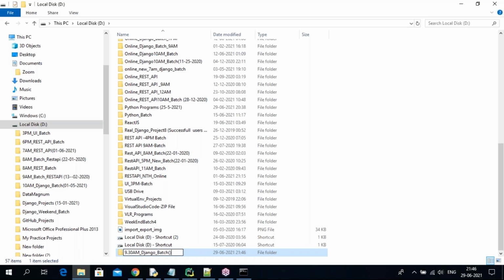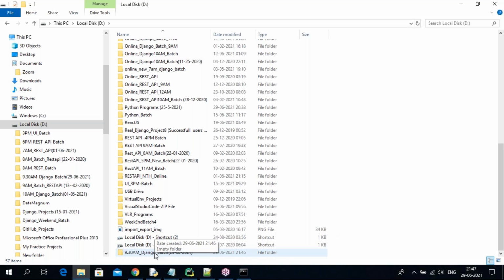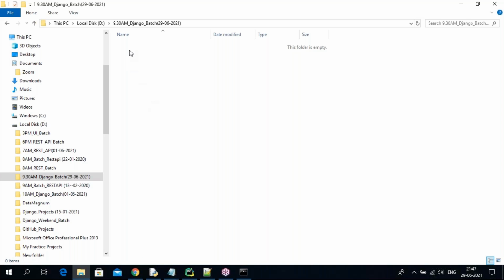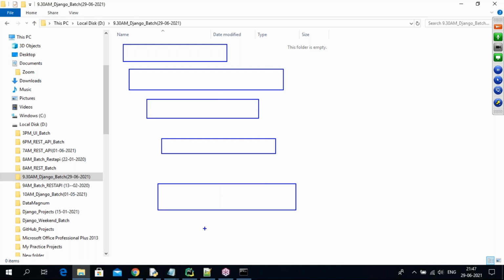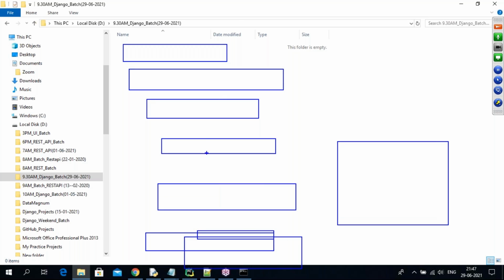You can take the time and date also, I took it. So this is my folder. In this 9:30 a.m. Django batch folder, all the projects for your batch, n number of projects we are developing regularly day to day, I'm going to maintain here in this folder.